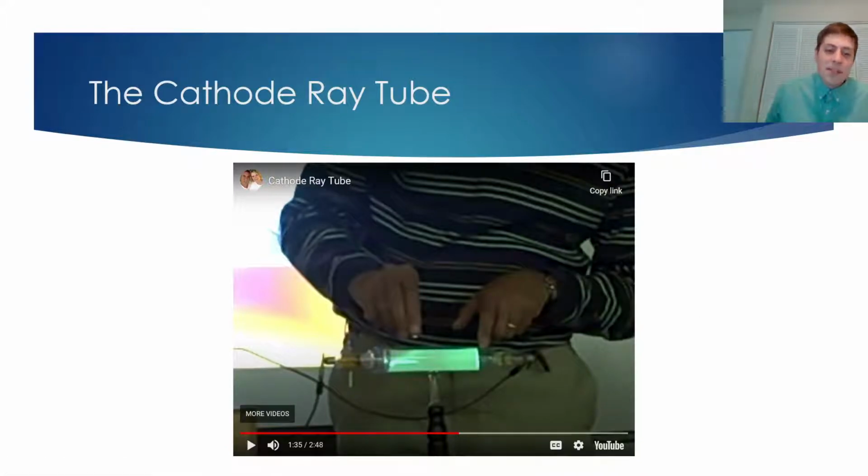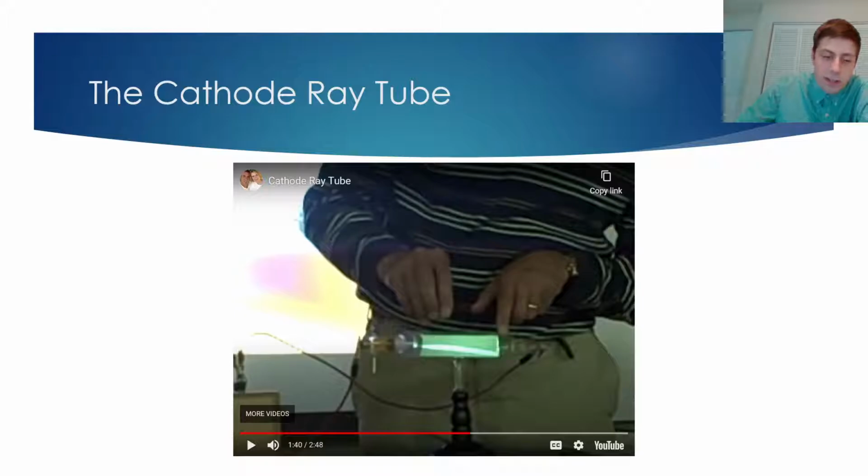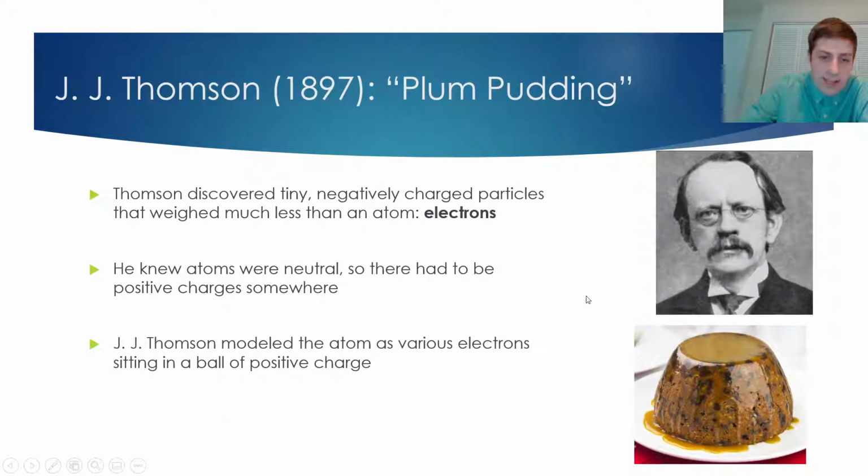But J.J. Thomson, who was conducting this experiment, did more than that. He was able to weigh those particles, and he determined that they weigh about 1/2000th of a hydrogen atom. So in other words, these are negatively charged particles that are much, much smaller than an atom. And those are called electrons. So J.J. Thomson in 1897 came up with what he called the plum pudding model. He discovered these tiny negatively charged particles that weigh much less than an atom, called electrons.